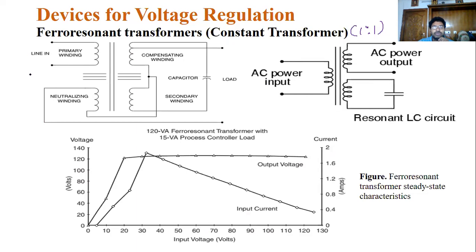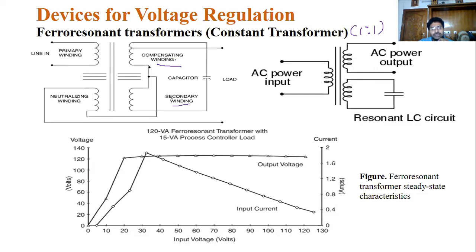This diagram we already discussed in the voltage sag cases. You see this, this is the primary winding. The secondary winding is divided into the compensating winding as well as the secondary winding.